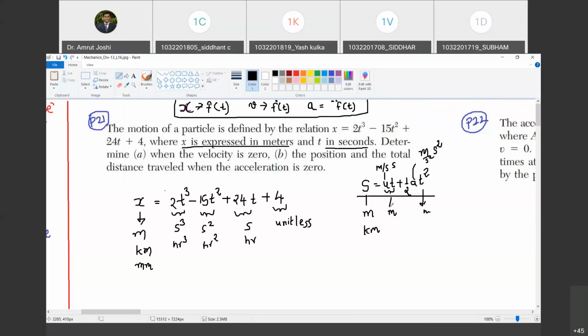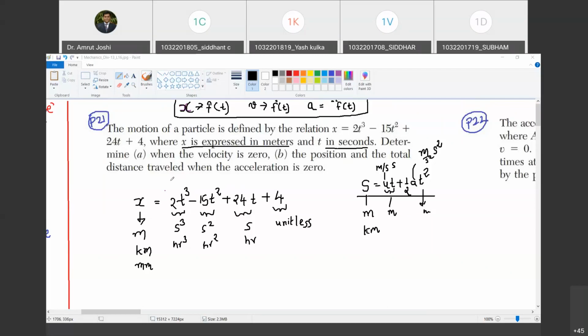So such equations, we call them dimensionally homogeneous equations, where we need not specify units. You have to be consistent, that's all. You decide s to be substituted in meter and time in second. Then the unit of u is automatically meter per second, and the unit of acceleration is automatically meter per second square. Are you with me? Yes, sir. Be consistent, and you can use this equation in any system of units. You need not specify the units here.